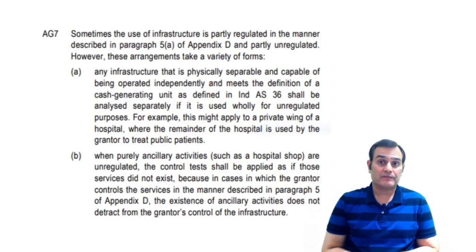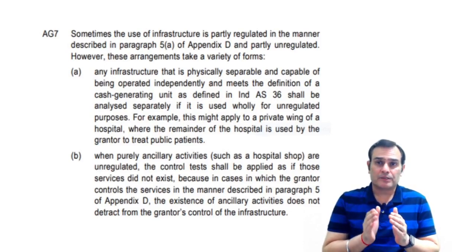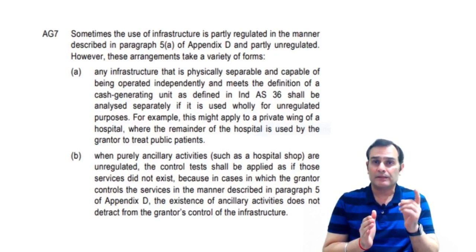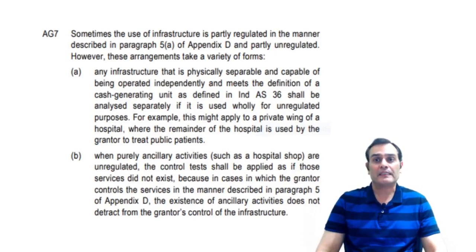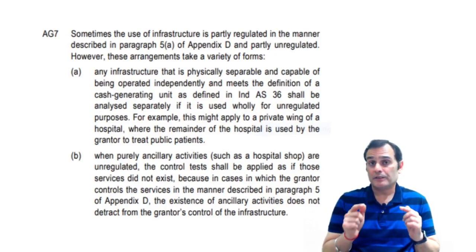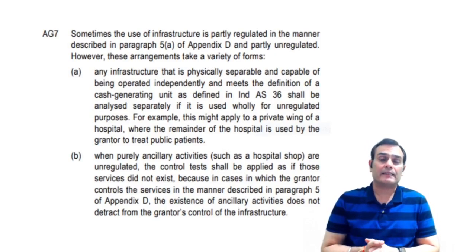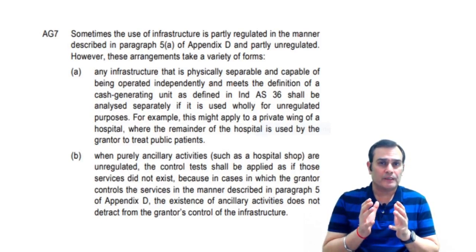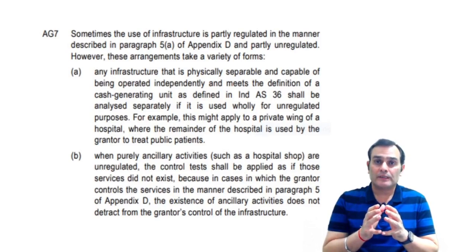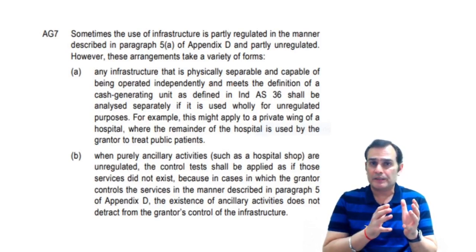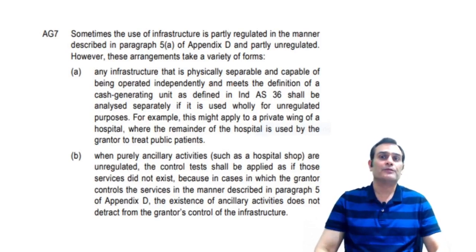Now, para number AG7 tells you that sometimes the use of the infrastructure is partly regulated in a manner which is given in para number 5A of Appendix D. And it could be partly unregulated. So remember, we are looking at the guidance when the control test, in terms of the grantor controlling the arrangement, is partially regulated and partially unregulated. Then what do we do?